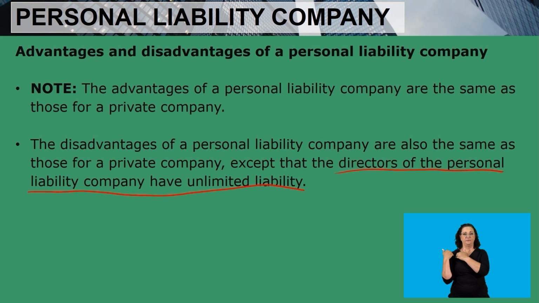What I've said is that the directors' personal assets of a personal liability company can be taken to pay for the debts of the company. That's why we say they have unlimited liability. And let me remind you, learners, when we talk of directors, we are referring to those people that have been voted for by the shareholders to manage the company on their behalf.